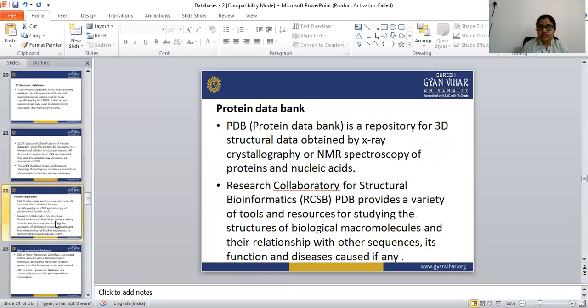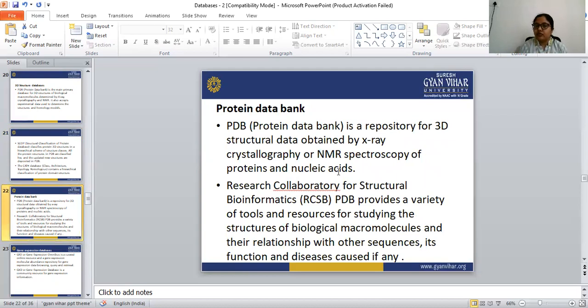Next is the Protein Data Bank. PDB is a repository for 3D structural data of proteins and nucleic acids obtained by X-ray crystallography and NMR spectroscopy.